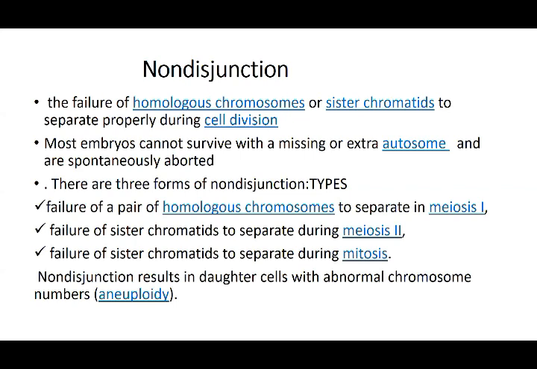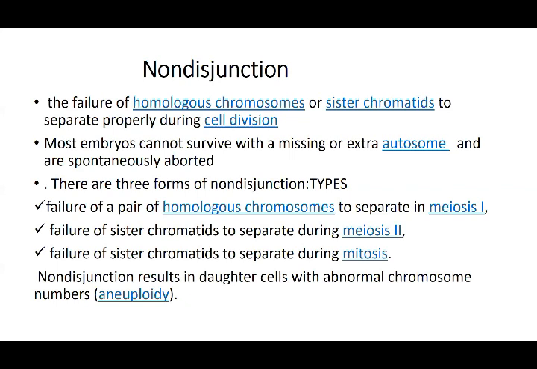That is disjunction, so each daughter cell is going to have an equal number of chromosomes. But it might be that this equal number of chromosomes is not there, and they get an irregular division of the chromosomes. That is what we call non-disjunction: the failure of the paired homologous chromosomes, or sister chromatids forming one chromosome, to separate properly during cell division.